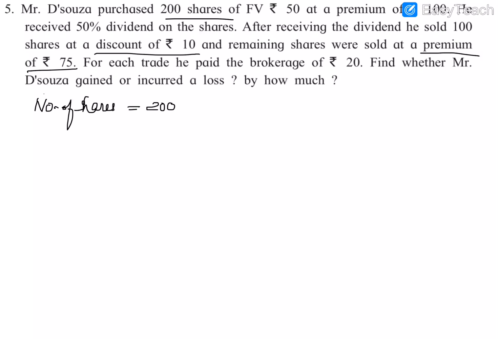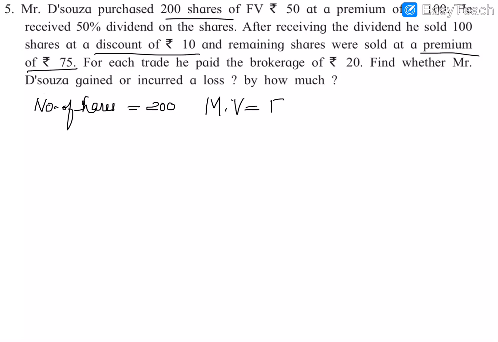So here the total number of shares he purchased is 200. Now we will write the market value. Market value is not directly given; face value is given, that is rupees 50. Premium means it is a gain for him, so we need to add the premium and face value to get the market value.